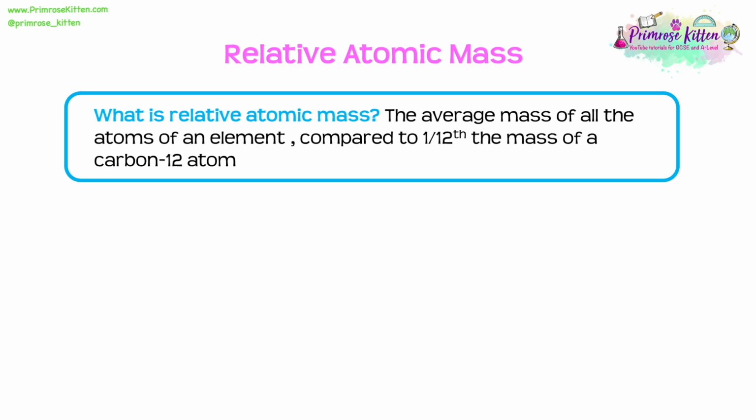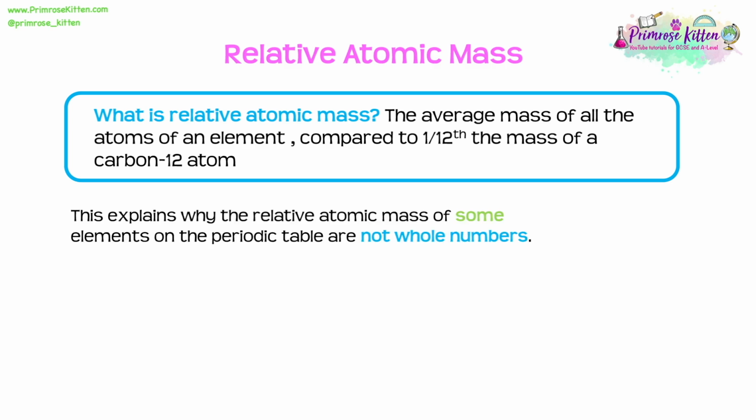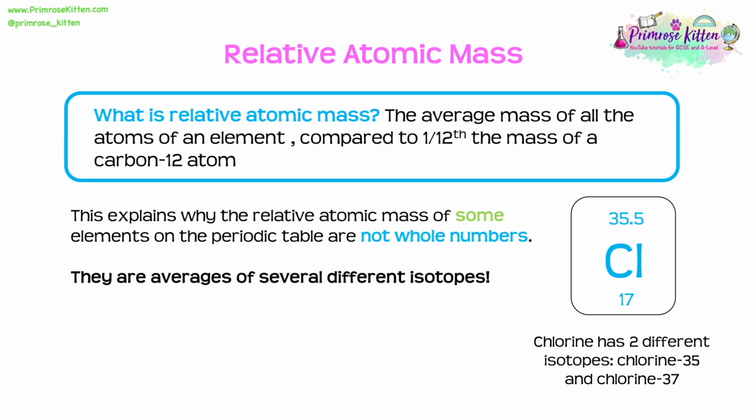Now, the importance of relative atomic mass is that this definition explains why the relative atomic mass of some elements on the periodic table are not actually whole numbers. What they actually are is averages of several different isotopes. Now, on the periodic table, we can look at chlorine and notice that its mass number is actually 35.5. Now, that is its relative atomic mass.